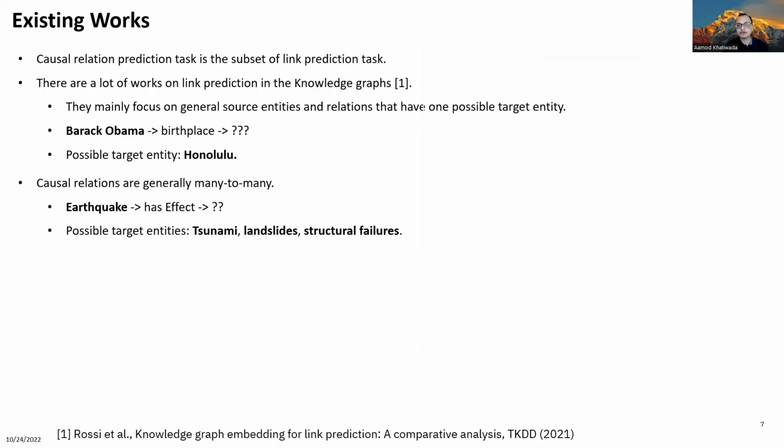However, if we look at causal relations, they are generally many to many. That is, the same source event can have multiple possible target events having a causal relation. As shown in the slide, earthquake can have multiple target events like structural failure, tsunami, landslides, etc.